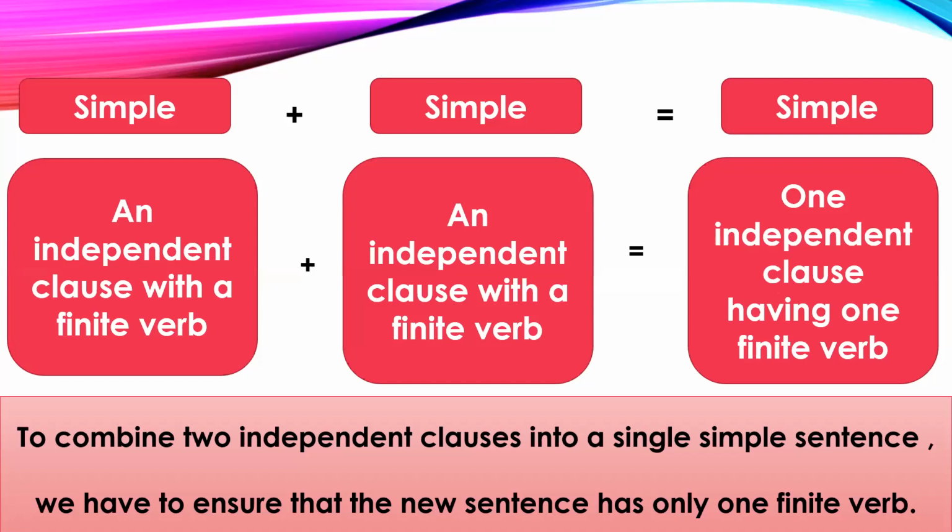All of you have done the chapter on non-finite verbs, which you must remember. What are non-finite verbs? The ing verb, infinitives, gerunds, and participles. So remember, when we combine two simple sentences together, the new simple sentence can have only one finite verb, but it can have a non-finite verb, like a gerund, a participle, or an infinitive, if required.